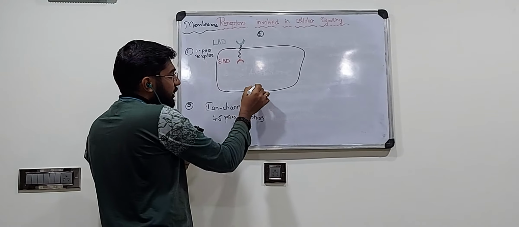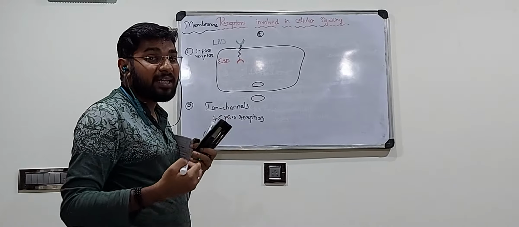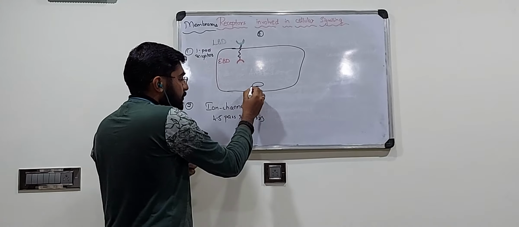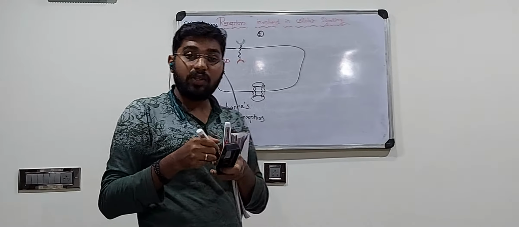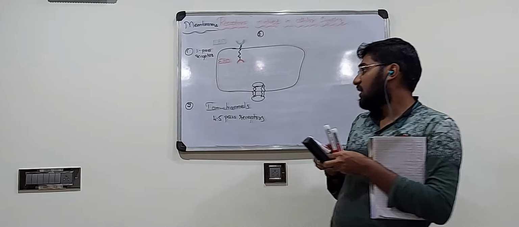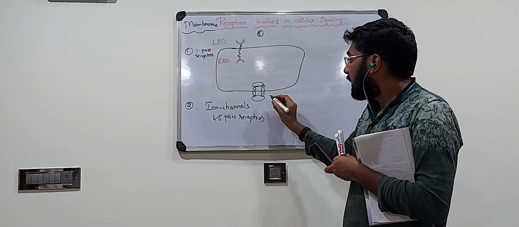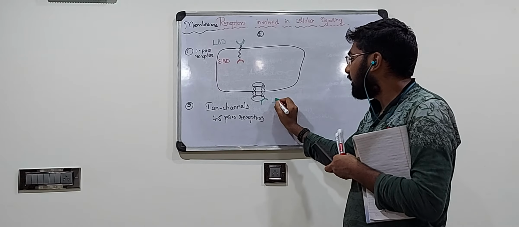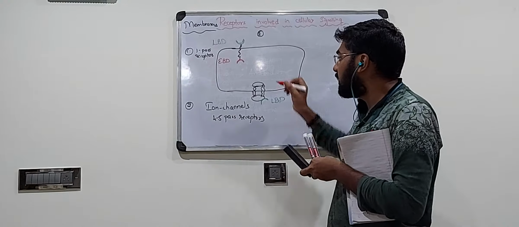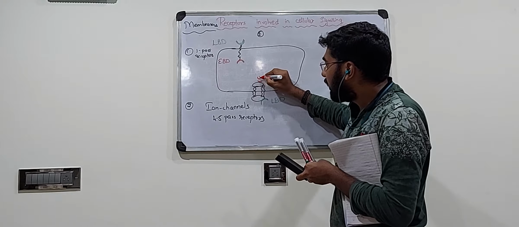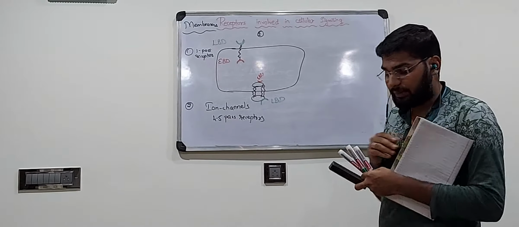So what happens over here? You have an ion channel and the polypeptide chain passes through the membrane 4 or 5 times. So it is called a 4 or 5 pass receptor, and these ion channels have a ligand binding domain outside, and similarly an effector binding domain towards the inner side. One example over here is acetylcholine.